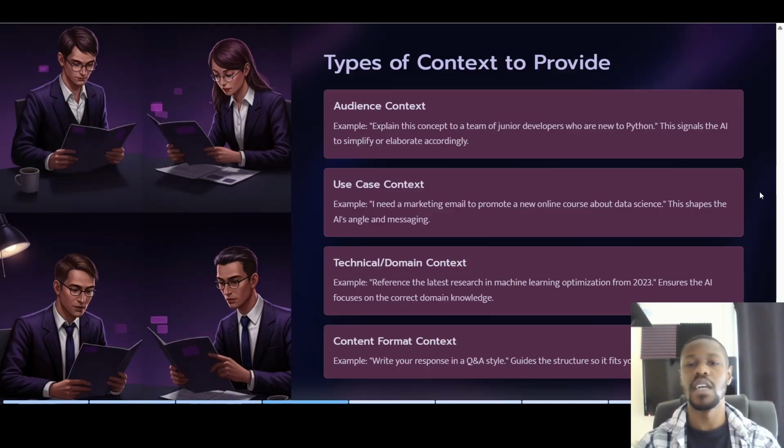This shapes the AI's angle and messaging. You can also provide more technical context. Reference the latest research in machine learning optimization from 2023. Ensures the AI focuses on the correct domain knowledge. Content format. Write your response in a Q&A style, which guides the structure, which is something that we've somewhat already looked at.